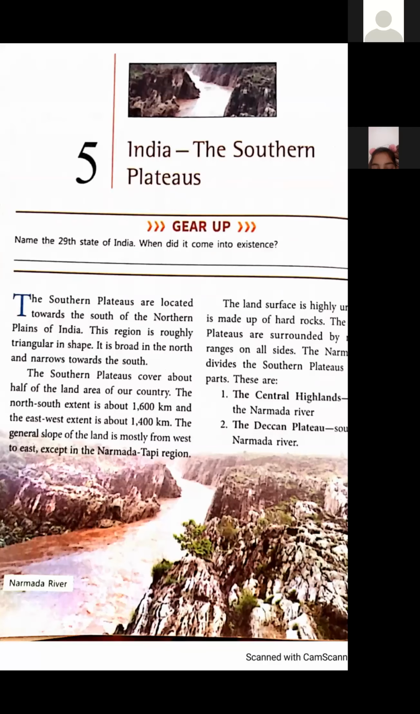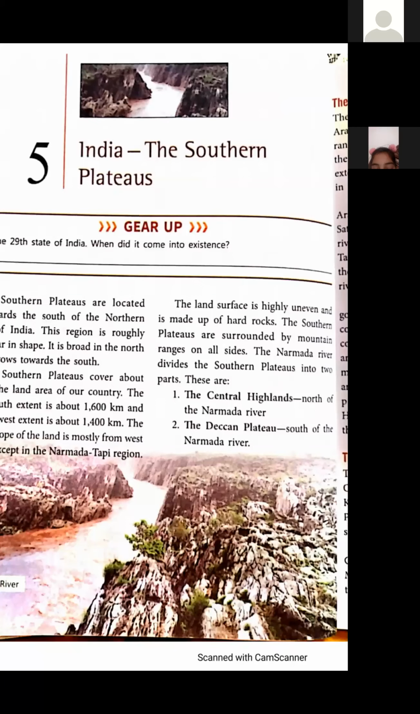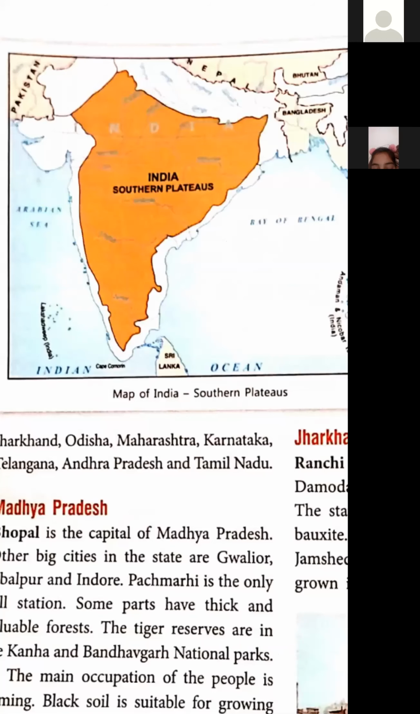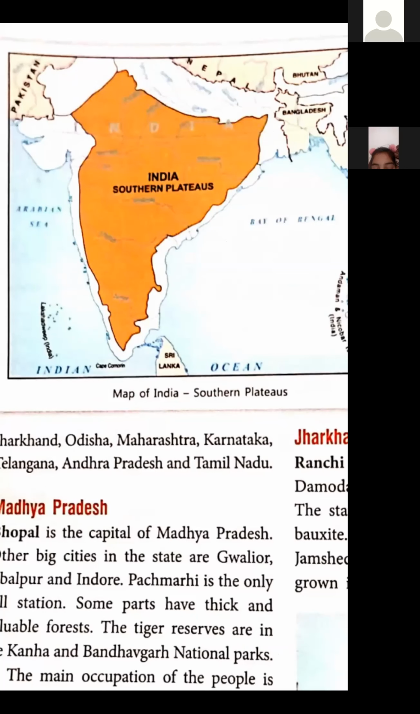The Southern Plateaus are located towards the south of the northern plains of India. I will explain you through this picture. Students, these are the northern plains. This is the area of northern plains. And these Southern Plateaus are located towards the south of the northern plains.